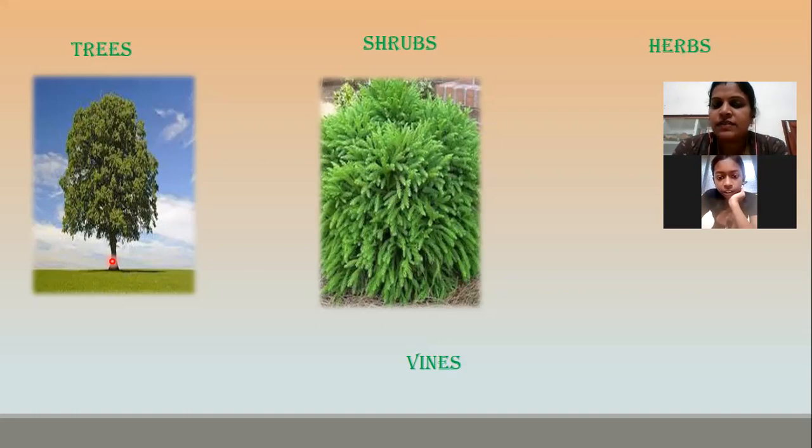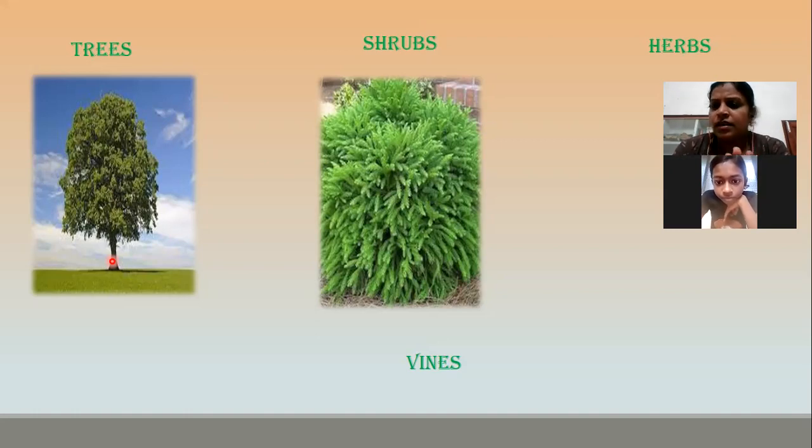So trees, can you give some examples for trees? Coconut tree. Yes. Then mango tree. Very good. So shrubs, as you said, they grow shorter.